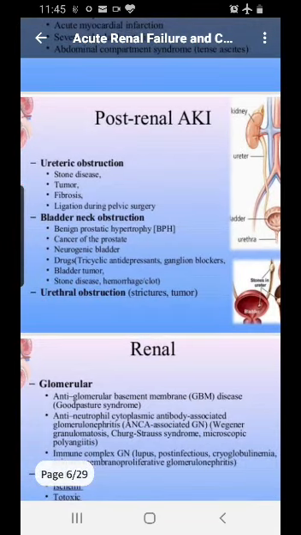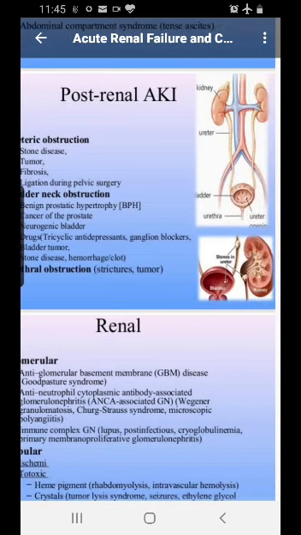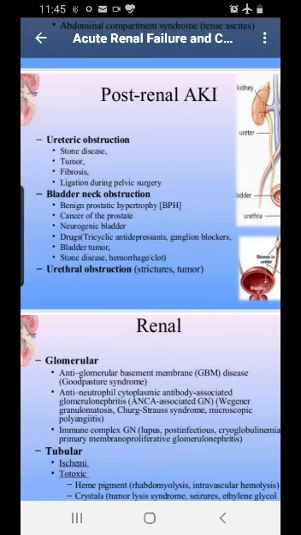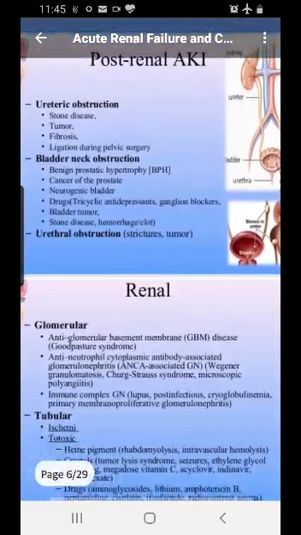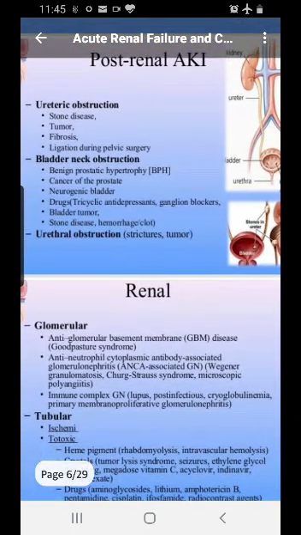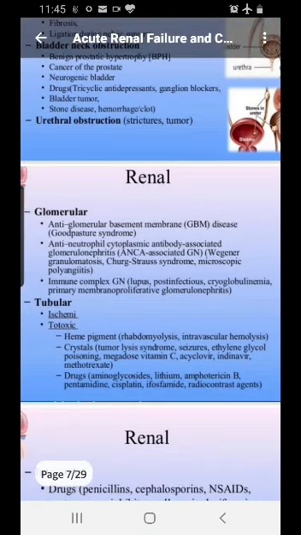Okay, then let's talk about post-renal acute kidney injury. We have ureteric obstruction. The ureter is the one which brings the urine from the kidney to the bladder. So if there is a stone, tumor, or fibrosis anywhere along the path, it will cause kidney injury. Then we have bladder neck obstruction because of the prostate, drugs, tumors or stones. All these will cause injury. Then we have urethral obstruction with similar causes. Then the last one, which is very, very important, is the renal.